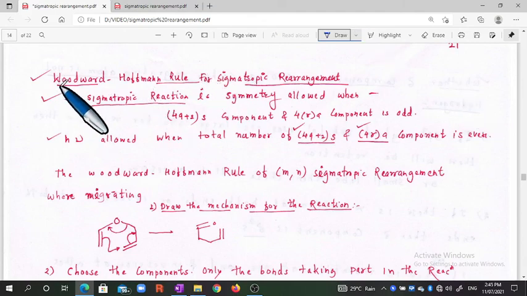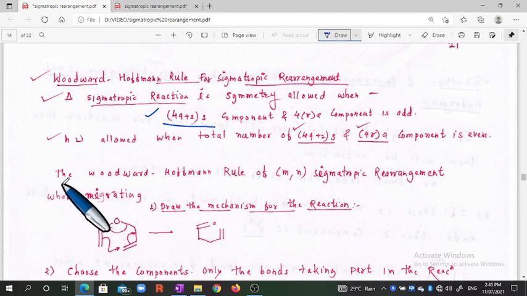Today we will discuss the Woodward-Hoffmann rule for sigmatropic rearrangement. Before going to the Woodward-Hoffmann rule, you must know the meaning of the 4q plus 2 S component and the 4r A component. If the total summation of these two components,